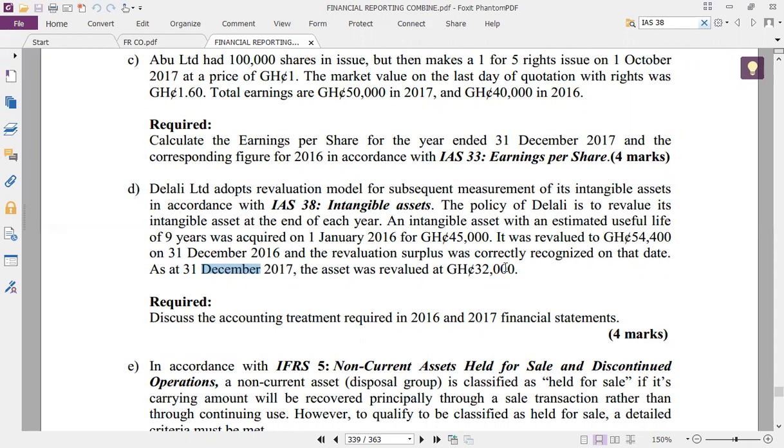Okay. Now it means that we have to find the current amount as at that date. So we have to proceed again to look for the current amount as at these dates. This is the year in question. They made it 2016 and 2017.